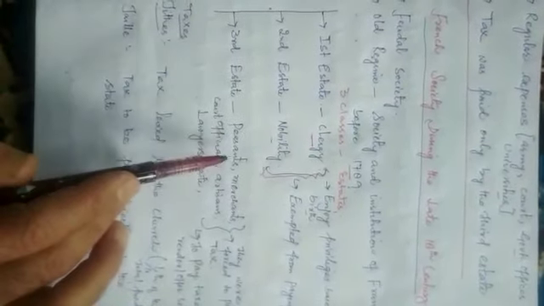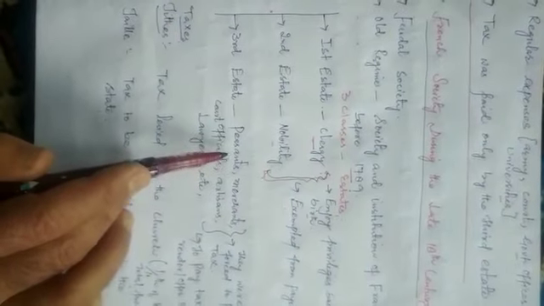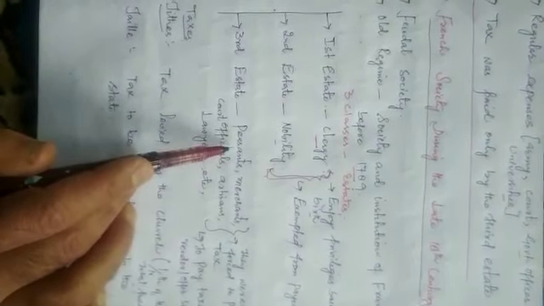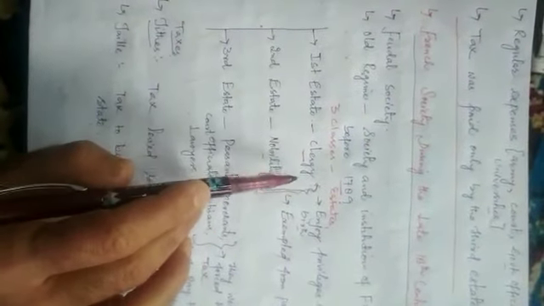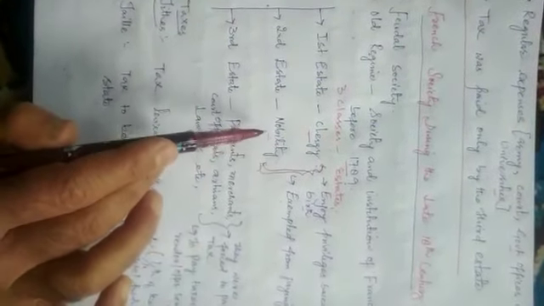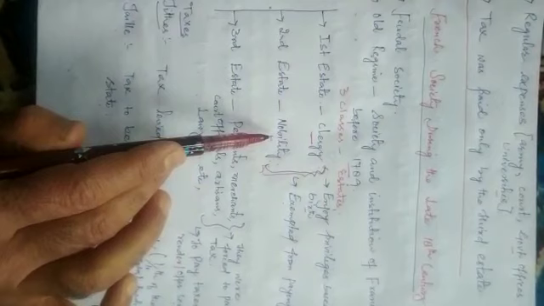The third estate was a heterogeneous estate. In this estate come the peasants, merchants, laborers, court officials, artisans, doctors, lawyers. So far as the first estate was concerned, who were clergy? These were the people associated with the church, or with the functions of the church. The nobility were the kings, the aristocrats, the rich people.